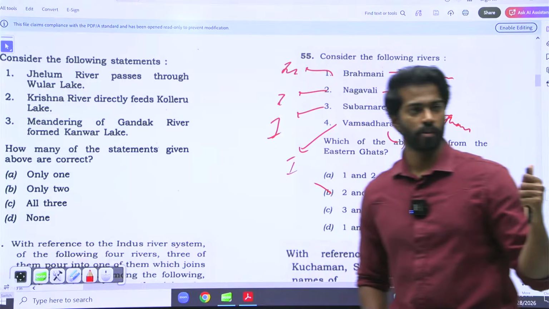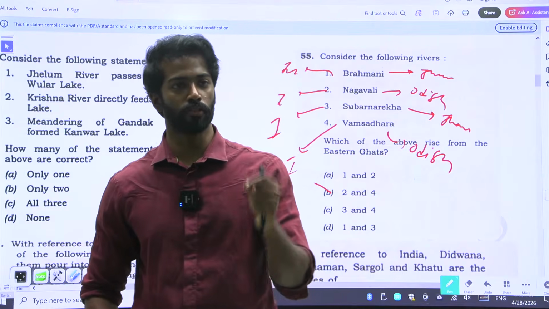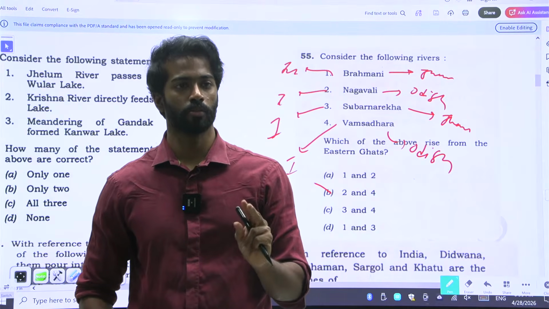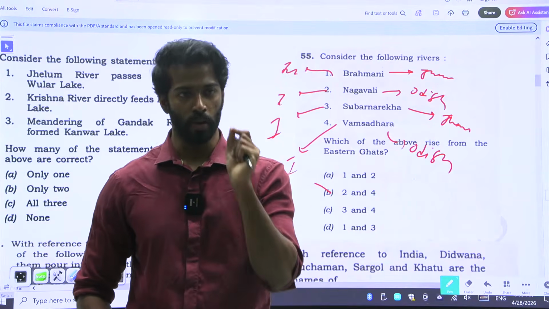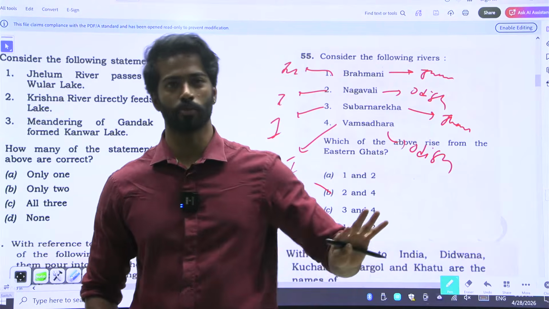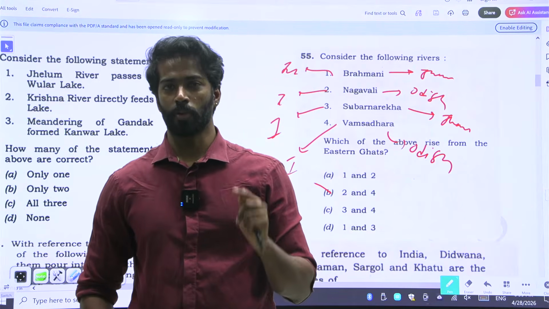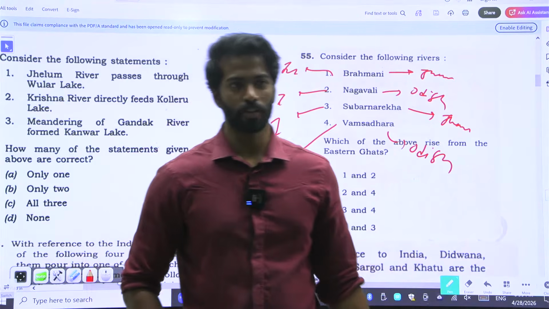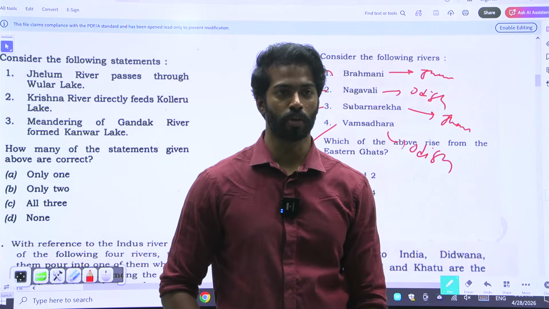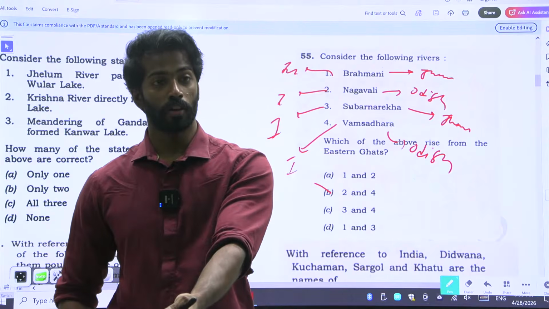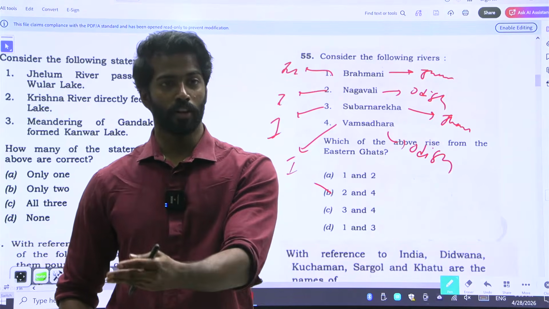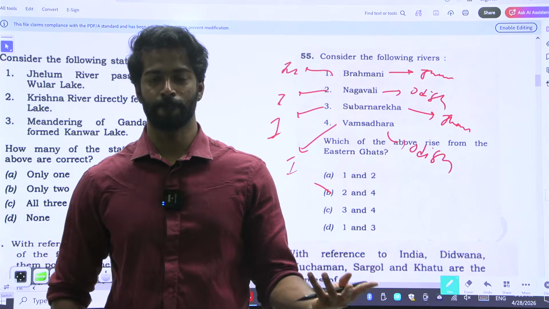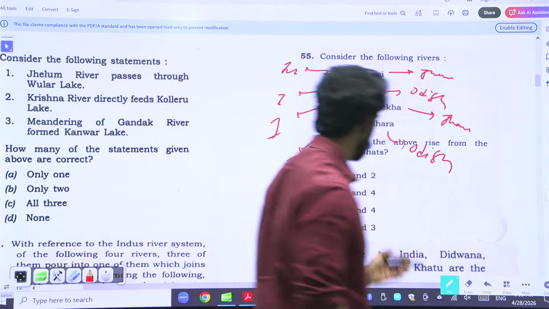You can see here, what did I say? UPSC will give you no chance of elimination in Indian geography and mapping. You have to know at least one small aspect. If you do not know at least one single aspect, I would suggest you leave these questions. Unnecessarily losing 0.66 marks is not right. Right? By luck you might get 2 marks. What if it goes by minus 0.66? What if you are nearly close to the cutoff? What if the cutoff is 95.66 and you lost 0.66 mark? You never know. So always be careful whenever you don't know things.